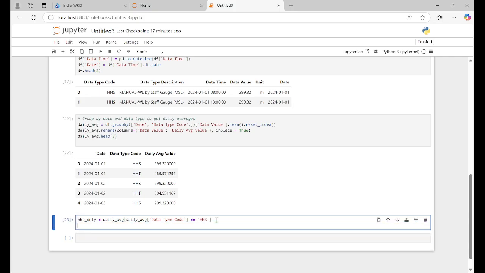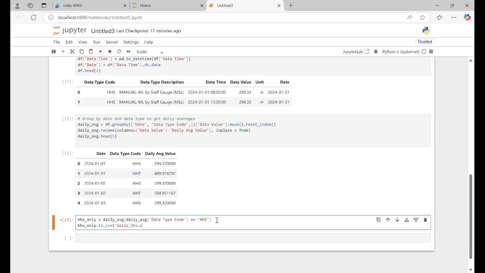It worked, right? So you can convert that HSS only to CSV. We have to export this file. So what is that? Daily HSS.